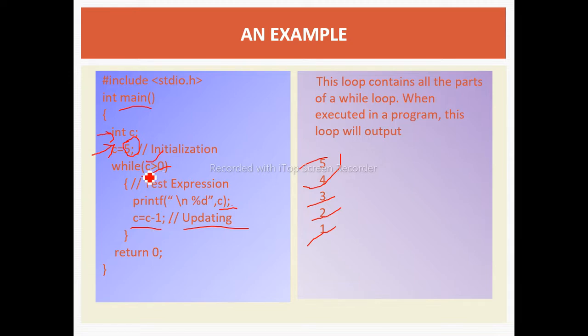Again here we are checking whether c is greater than 0. No, it becomes false. So we come out of the loop. And the next statement is return 0. So return 0 will return the 0 value to the main function, and here we completed our program. So the while loop is nothing but we are checking that condition unless and until that condition becomes false. If that condition is true, we are executing that while block of statements.